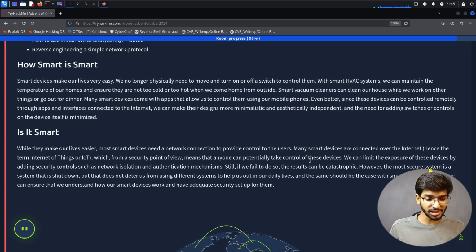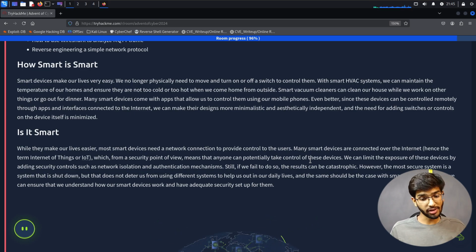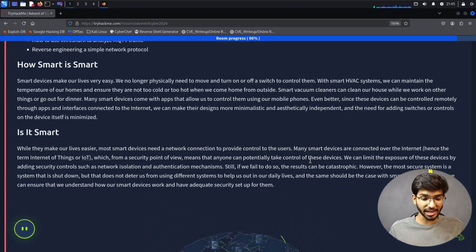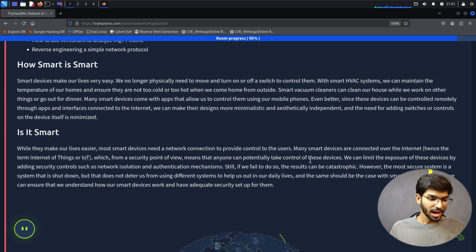Many smart devices come with apps that allow us to control them using our mobile phones. Even better, since these devices can be controlled remotely through apps and interfaces connected to the internet, we can make their designs more minimalistic and aesthetic, and the need for adding switches or controls on the devices themselves is minimized.